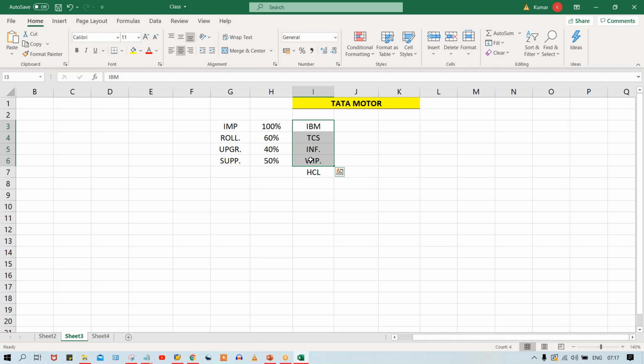These amounts also are going to be decided based on the size of the organizations, right? So let's suppose, whatever quotations have been sent to Tata Motor, now their management is going to check each and every quotation. They are going to compare all the quotations, and then they are going to decide which one is the best deal for them, right? Now they decided, okay, IBM is charging less.